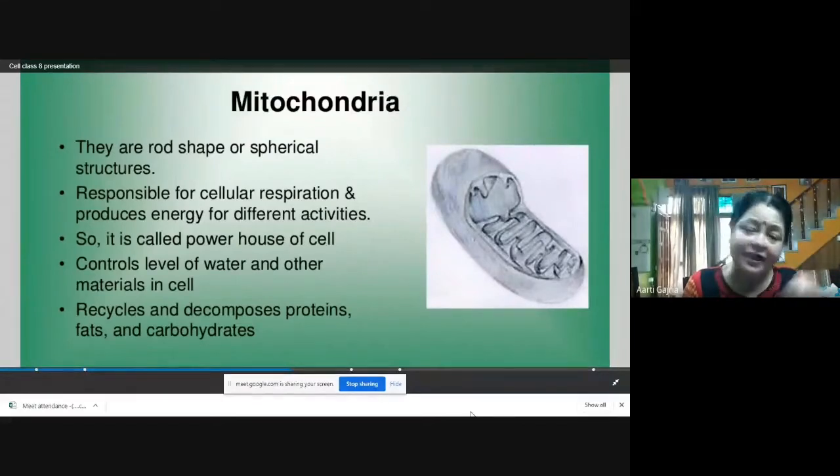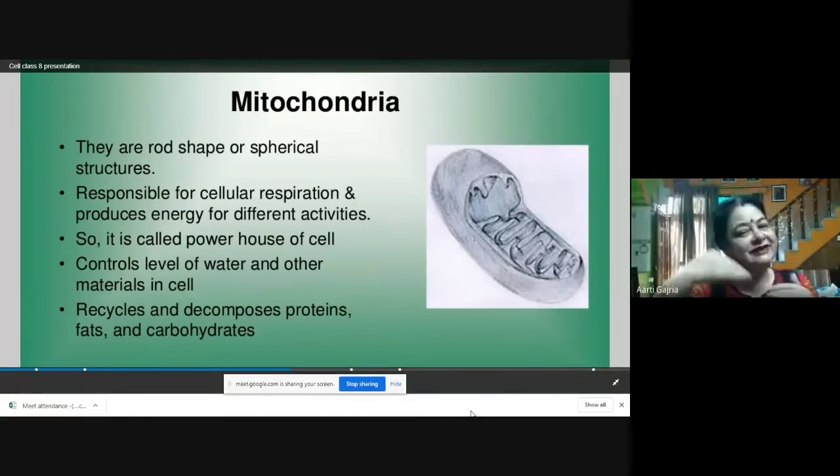So we get our energy from food, but food cannot give us energy until and unless it is oxidized. And that oxidation takes place in each and every cell, which is called cellular respiration. And that cellular respiration takes place in mitochondria, which then produce the energy for various activities. That's why mitochondria are also called the powerhouse of the cell, because this is the organelle where oxidation takes place, where the enzymes responsible for oxidation are present.